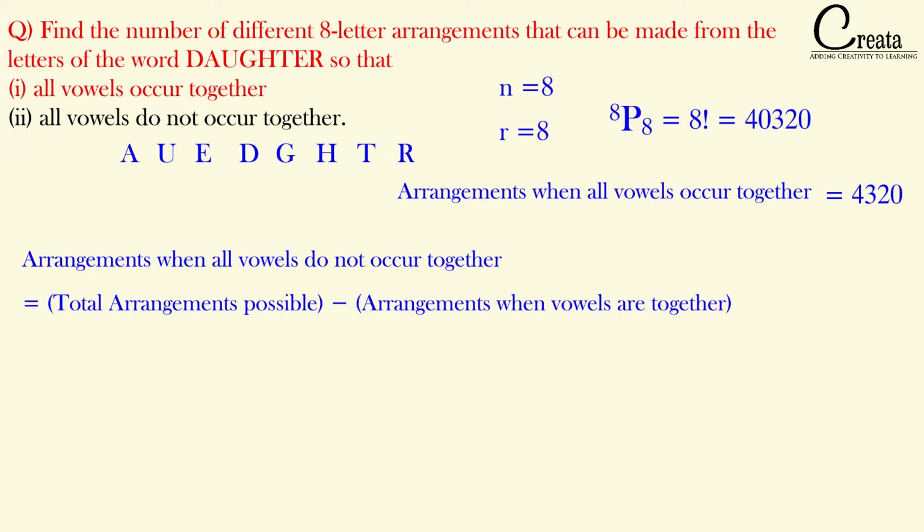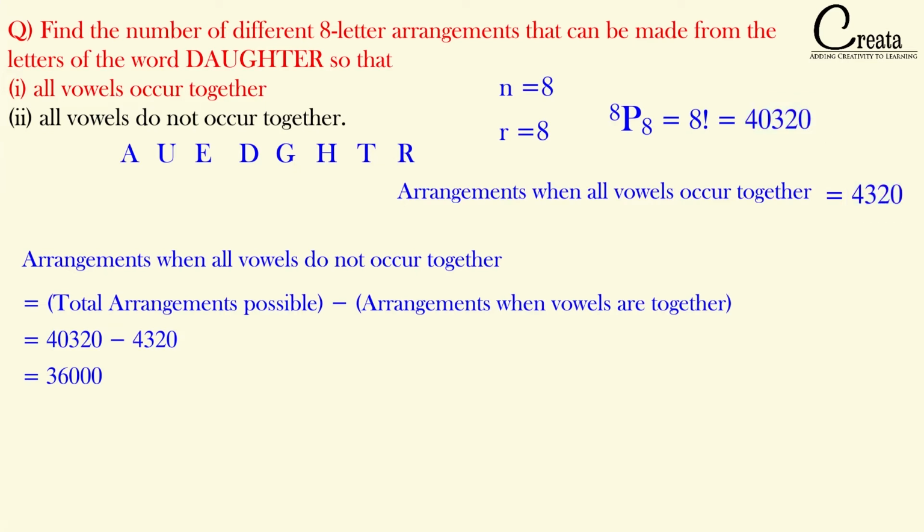Got it? Total cases minus the cases when vowels are together will be equal to the cases when all the vowels are not together. That will be equal to 40320 minus 4320, that is equal to 36,000. That is, we can form 36,000 arrangements where all the vowels are not together.